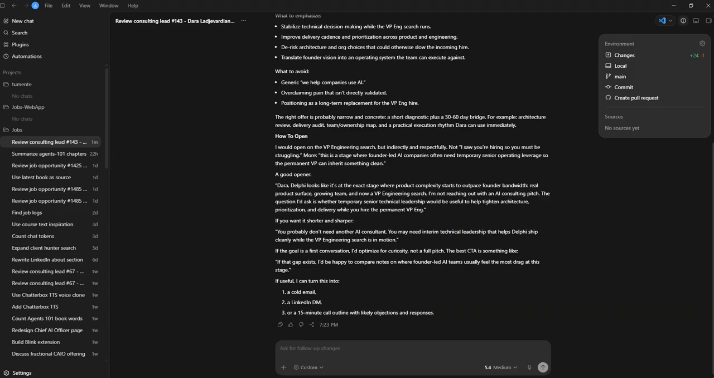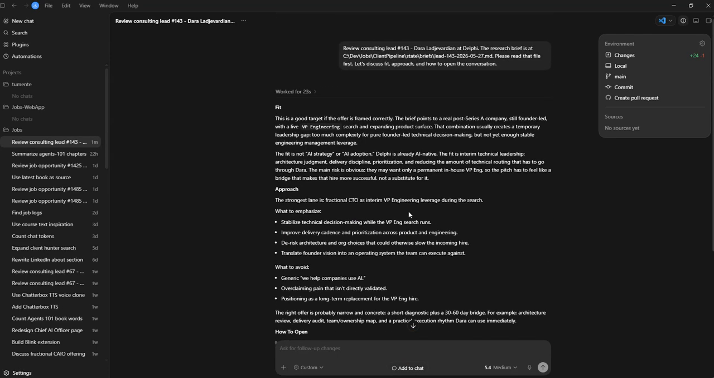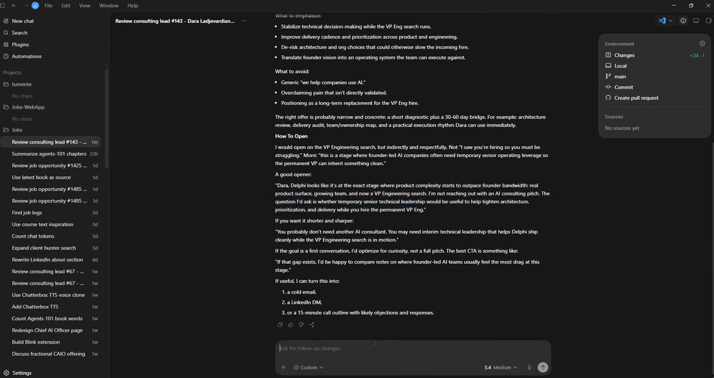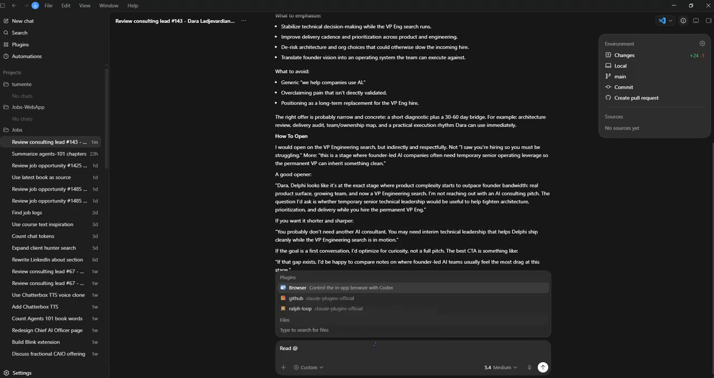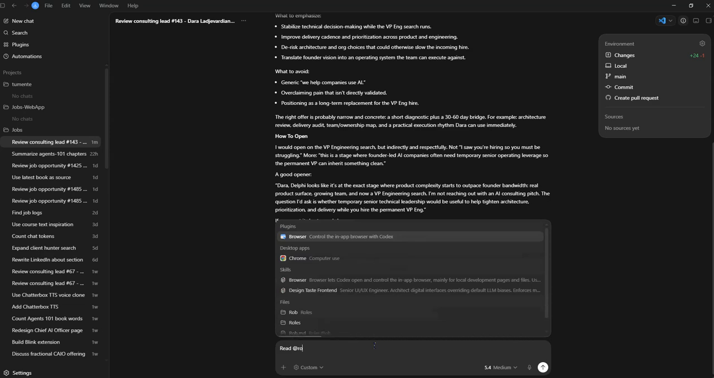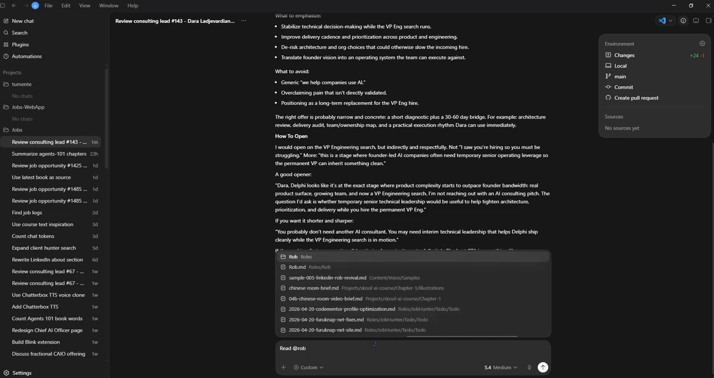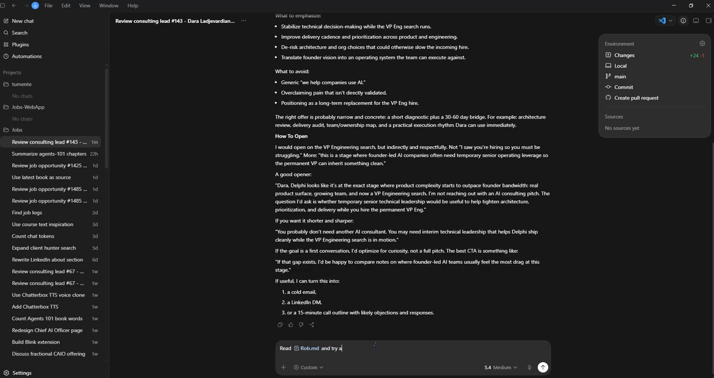And I don't like these openers. I think the problem right now, yeah, okay, I know what's wrong here. Read rob.md. Why isn't it rob? Oh, there we go. .md and try again.